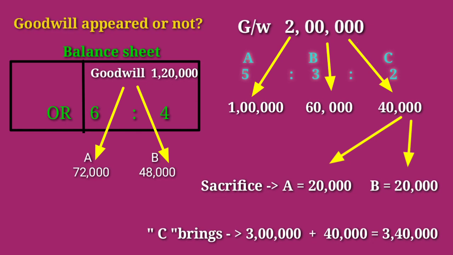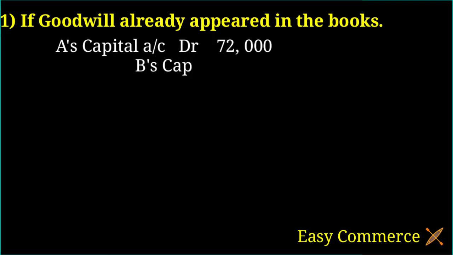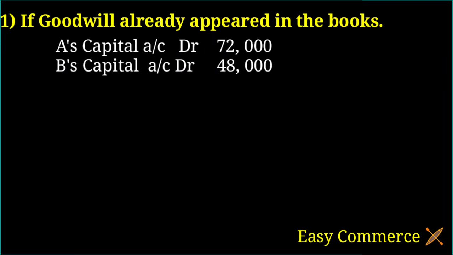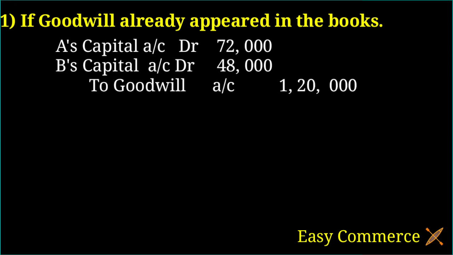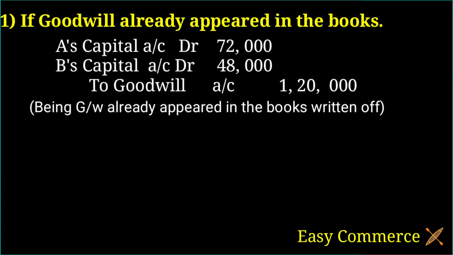Okay, here if goodwill already appeared in the books, the journal entry is A's capital account debtor 72,000, B's capital account debtor 48,000 to goodwill account 1,20,000, and the narration being goodwill already appeared in the books written off.